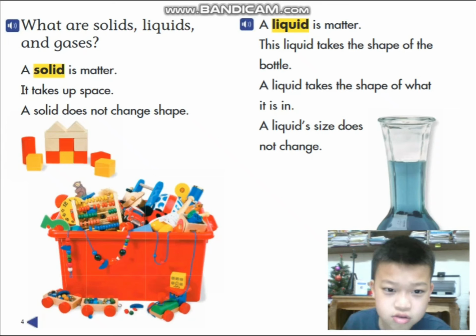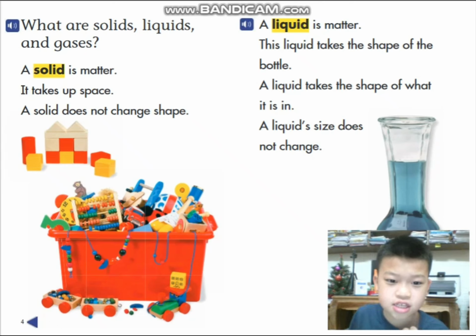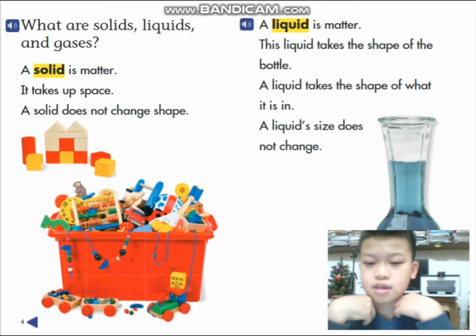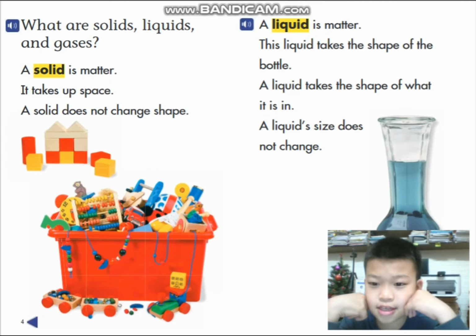What are solids, liquids, and gases? A solid is a matter, and it also takes up space, but it does not change shape. A liquid is a matter. The liquid takes the shape of the bottle. A liquid takes the shape of what it is in.